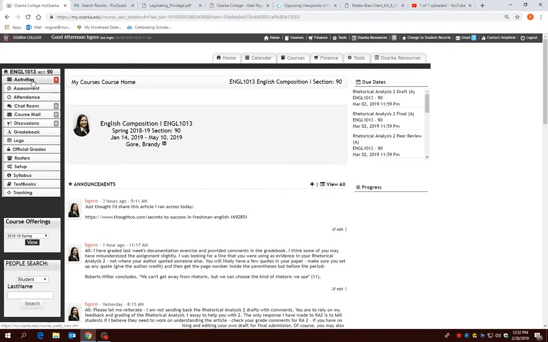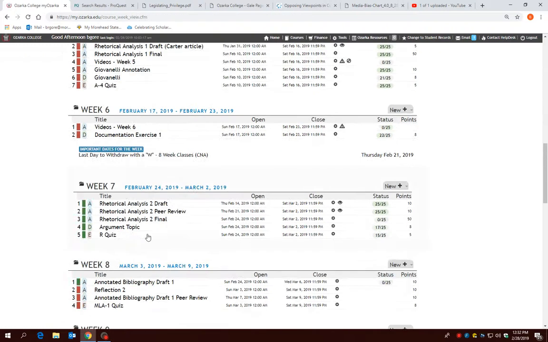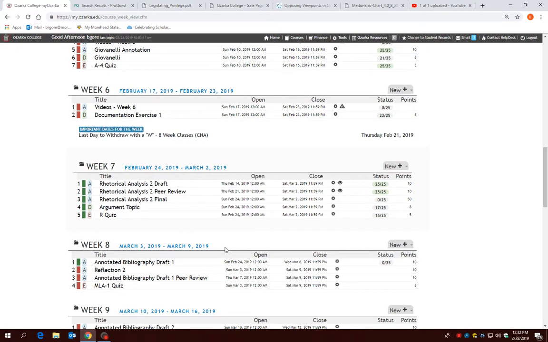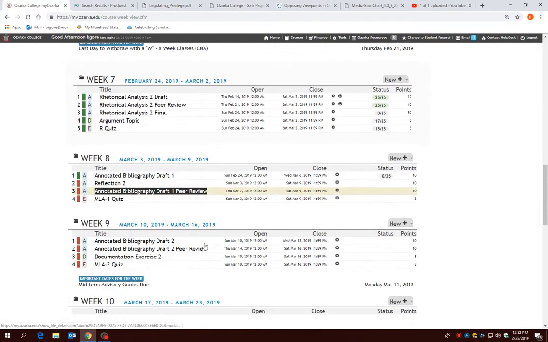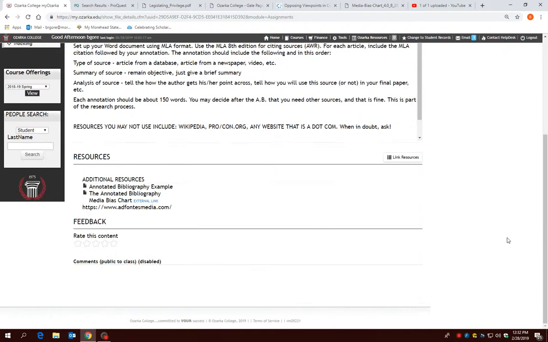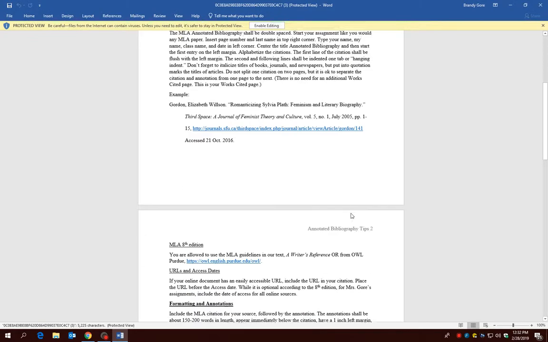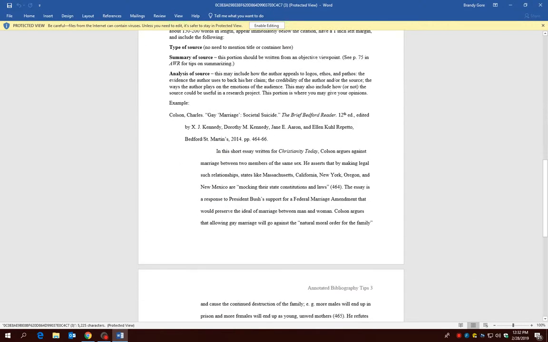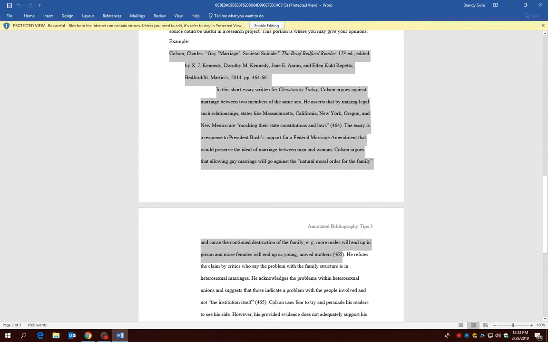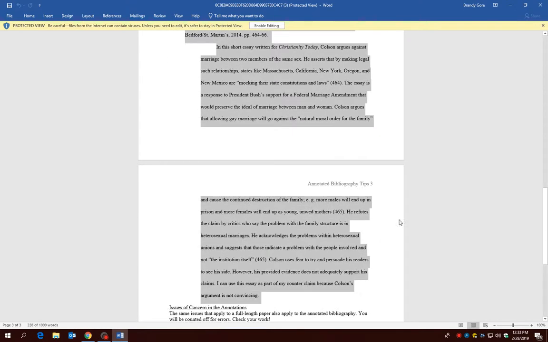Find one source and annotate it for Wednesday. You're going to write an annotated bibliography entry. So that one source that you find, maybe it's on ProQuest, maybe it's on the Gale databases, you will create one entry, and I'm just bringing this one back up one more time. You will set it up like any normal MLA paper, and then this will be your entry here, something like this. Okay, that's it. That's one entry.